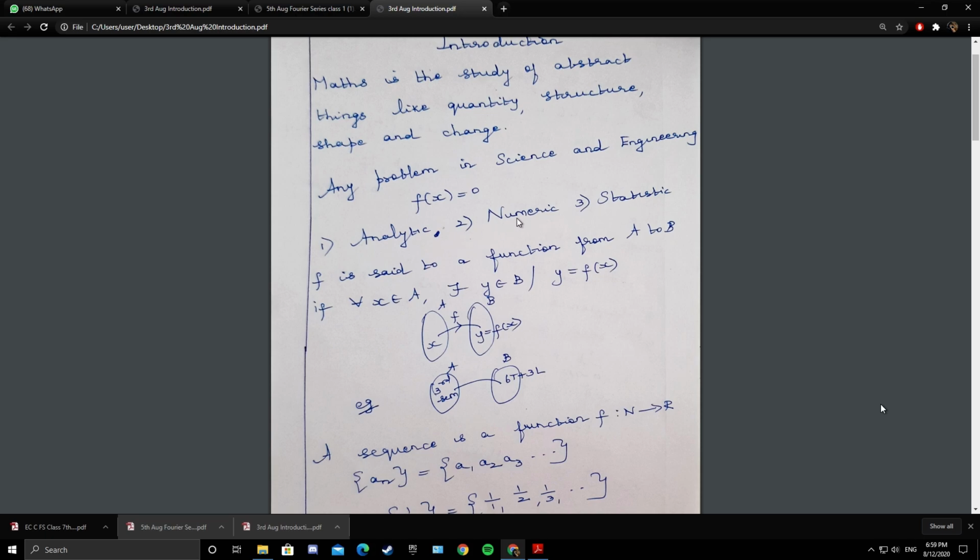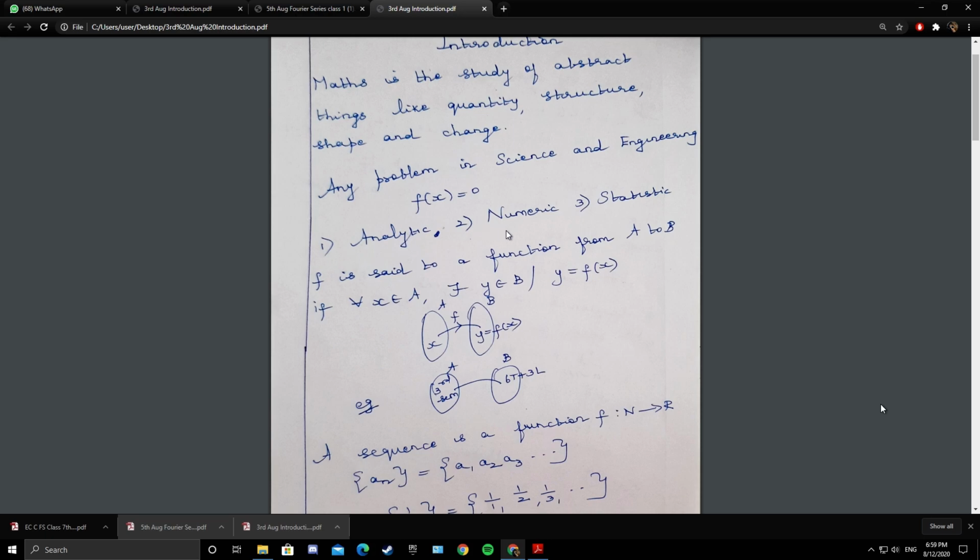Every method has its own advantages and disadvantages. In analytical method we go for calculus, we get the exact solution. All problems cannot be solved easily by analytic method. If analytical method fails, we go for numerical methods.